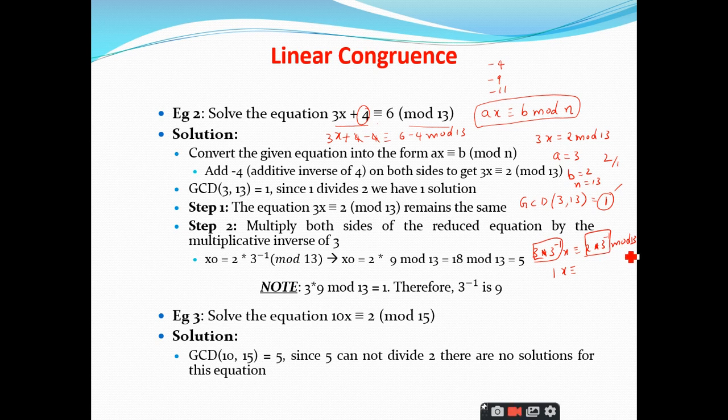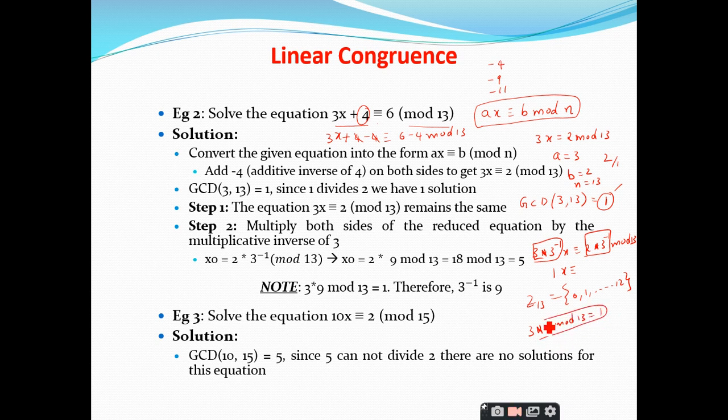In which set do you have to find the 3 inverse? In Z13, right? So in Z13 I have the values starting from 0 and ending with 12. So what is the inverse of 3 here? I have to find the value which satisfies the condition mod 13 is equal to 1.